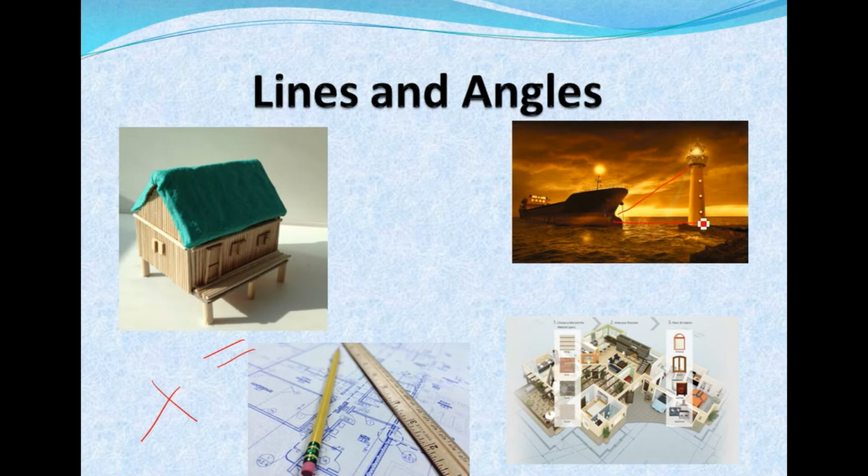Again, to find the height of a tower or to find the distance of a ship from a lighthouse, one needs to know the angles formed between the horizontal and the line of sight. There are plenty of such examples that can be given where lines and angles are used in our day-to-day life. You can think about it.